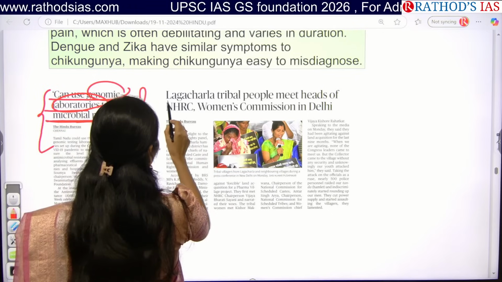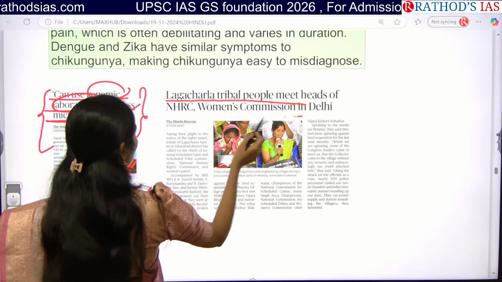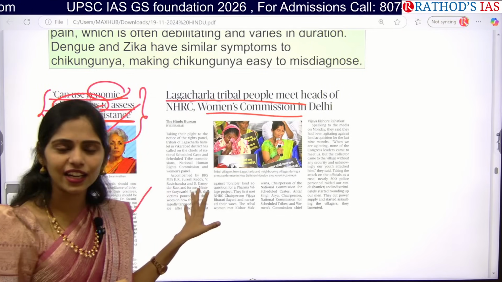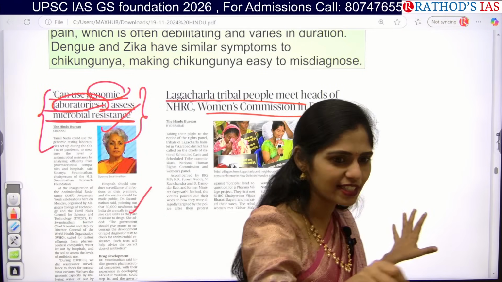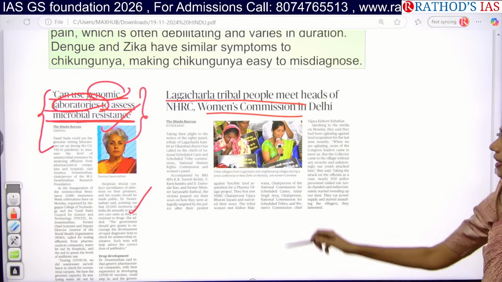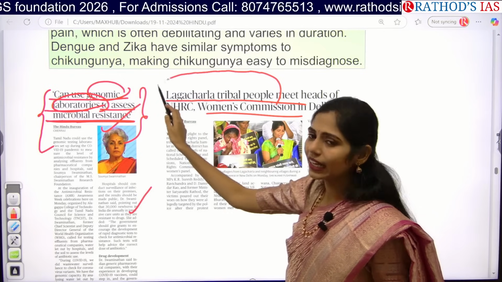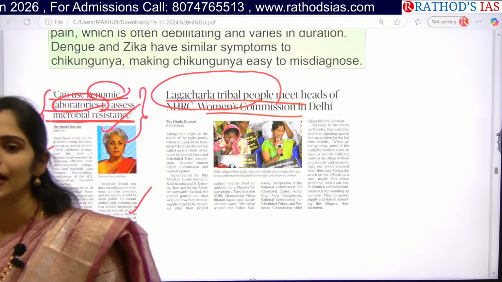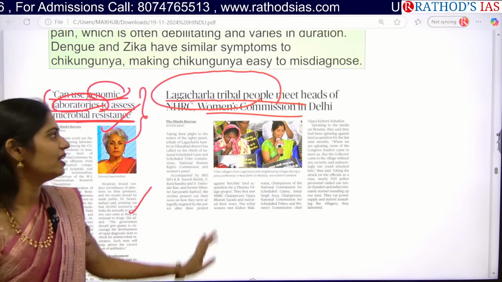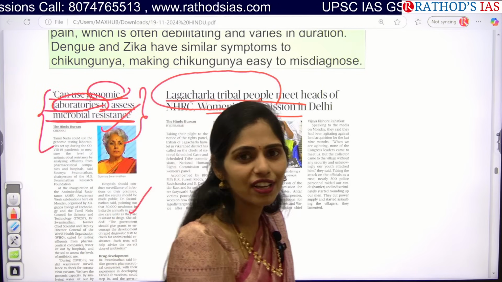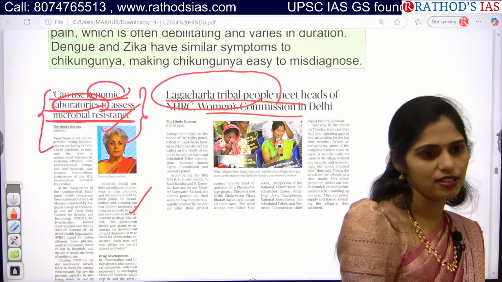Okay, see this article: Lagacharla tribal people meet heads of NHRC and Women's Commission. So I said in our ethics class that pharmaceutical companies are coming in our area itself. How many of you remember? Actually, that is an entirely tribal hamlet. Now the people from that area approached NHRC and Women's Commission because they are saying that their land was forcefully taken by the government.